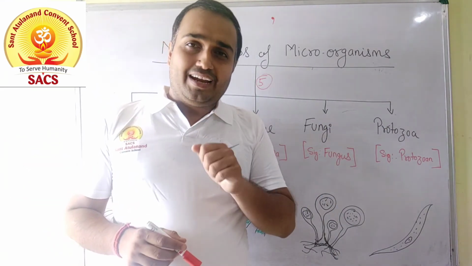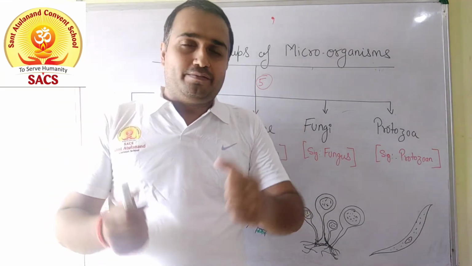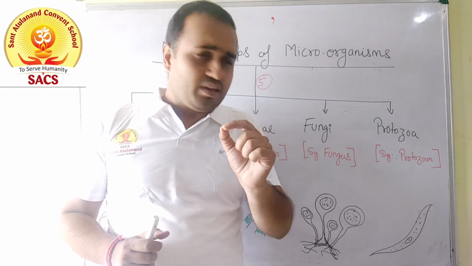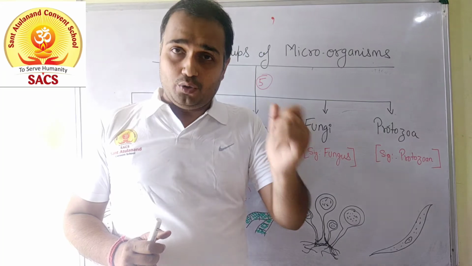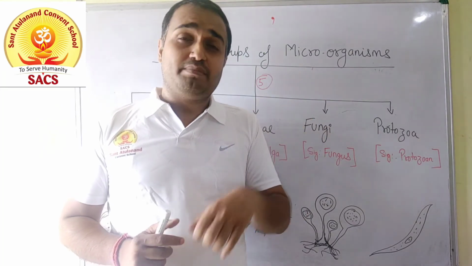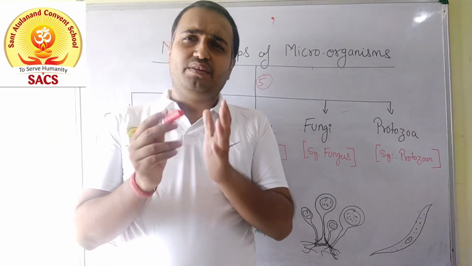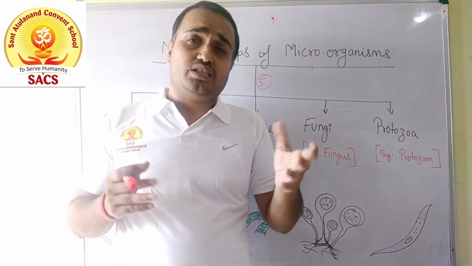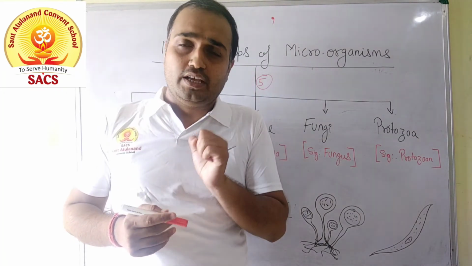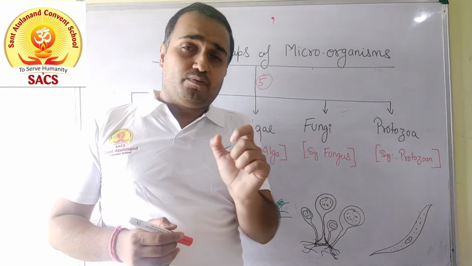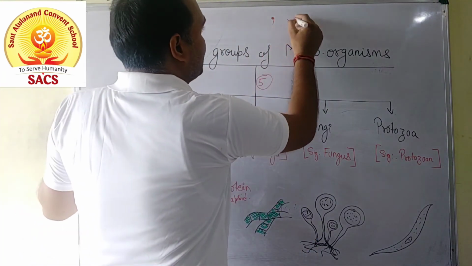But on the other hand, one advantage will also be there in our day-to-day life. That means we are making dokla, we are making bhatura, we are making breads, we are making sirka, vinegar. Means in our day-to-day life, we are performing various kinds of processes, various kinds of food that are prepared with the help of the fermentation process. And this fermentation is performed by a very special group of fungus, and this special group is called yeast.